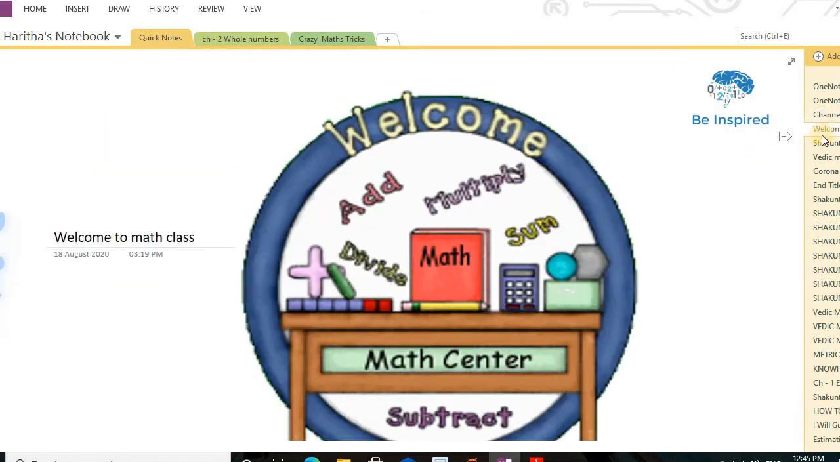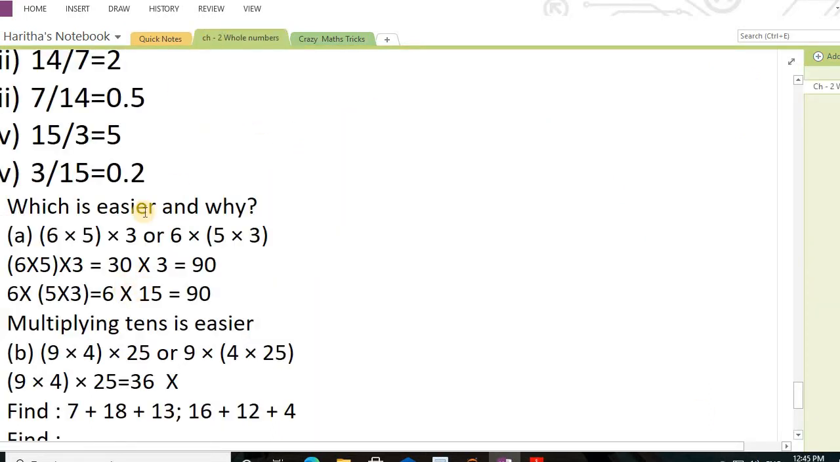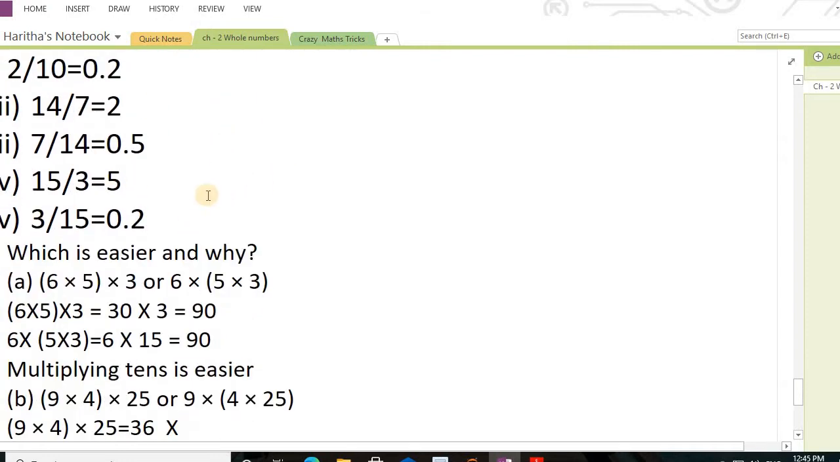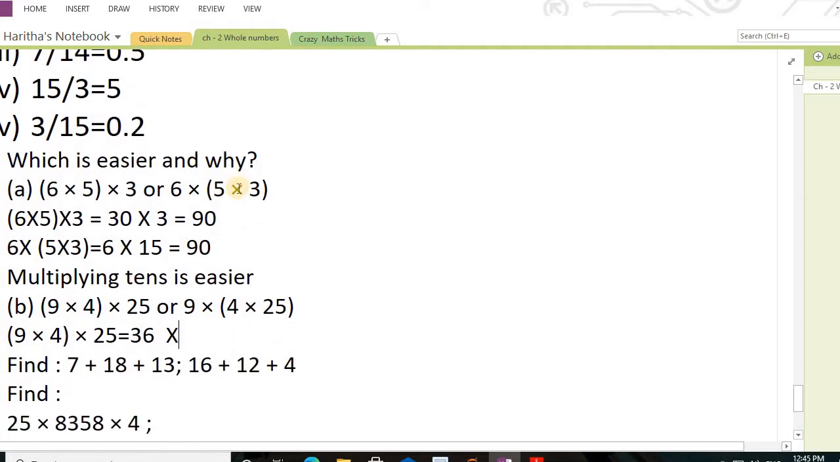So today we are going to learn about properties of whole numbers, and we are going to practice this. In the previous class we just completed this: is 6 divided by 3 same as 3 divided by 6? Why it is not the same, he is also asking, and then justify your answer with some more whole numbers. We just took it because the answer will not be a whole number. That is the reason we did that.